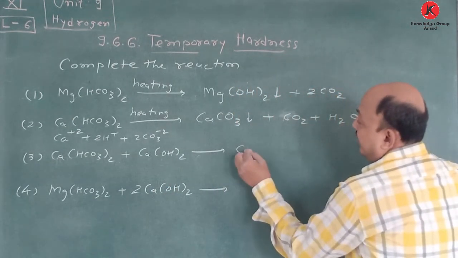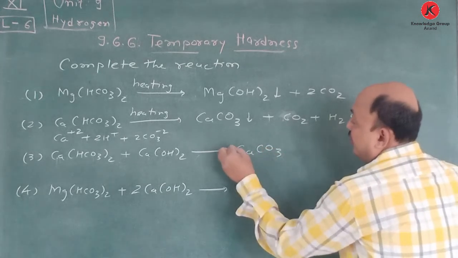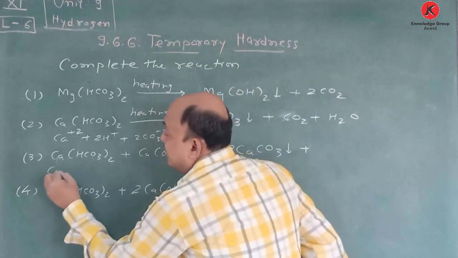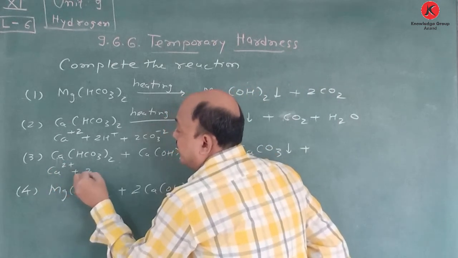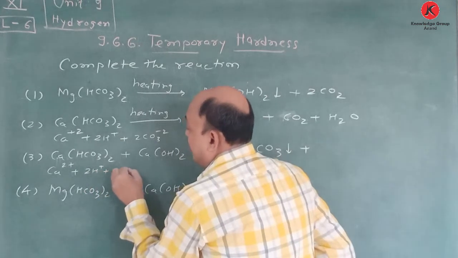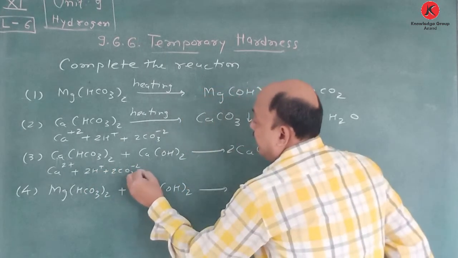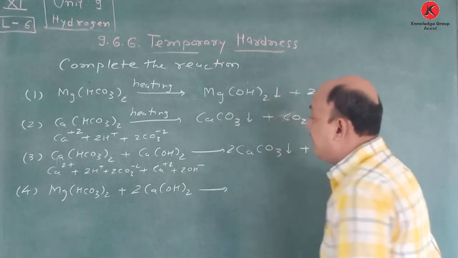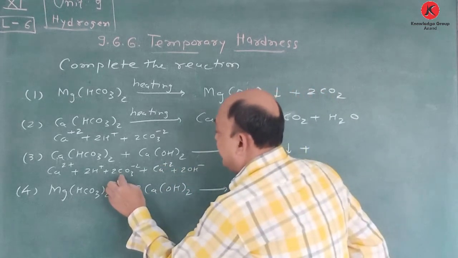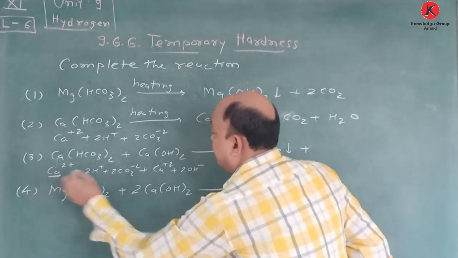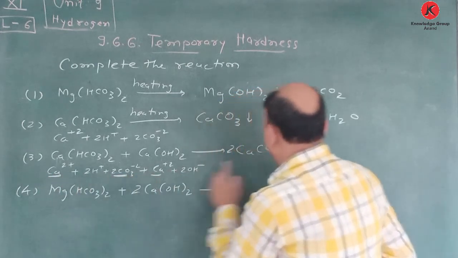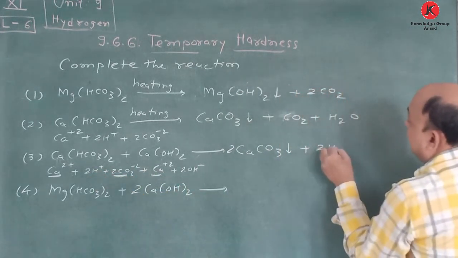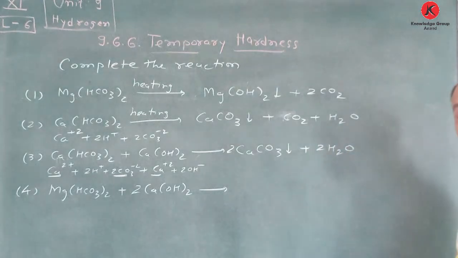It produces, we can say, CaCO3, but 2 moles of CaCO3 plus, if you don't know, then you ionize just like this way, plus twice H plus, twice CO3 minus 2, plus Ca plus 2 plus twice OH minus. So here 1 Ca plus 2 is 2 Ca plus 2 and 2 CO3 minus 2. It gives 2 CaCO3 and twice H plus twice OH minus, nothing but twice H2O. This way to complete.